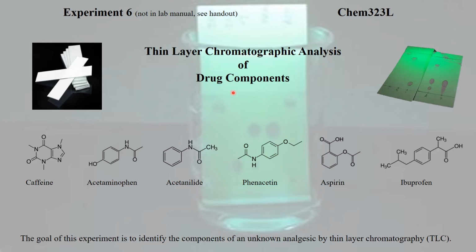We're going to analyze some drug components, some painkillers, specifically caffeine, acetaminophen, acetanilide, phenacetin, aspirin, and ibuprofen. The goal of this experiment is to identify the components of an unknown analgesic by thin layer chromatography by comparing it to the thin layer chromatography of these known analgesics.